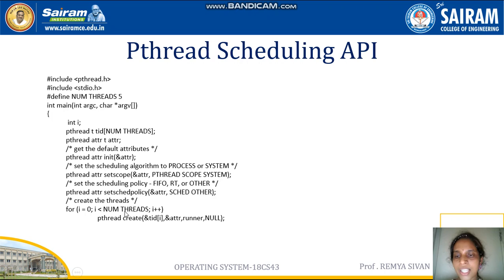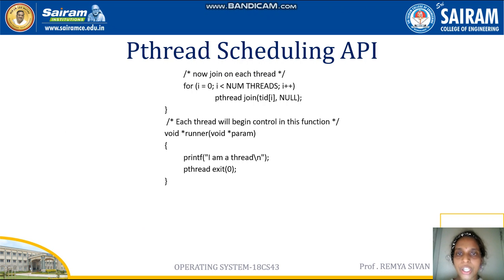And here NUM_THREADS we have already defined as 5. So 5 threads are being created here. We know what the pthread_create function is, right? Using that, 5 threads are created, and the scheduling is working based on the SCS scheduling algorithm.